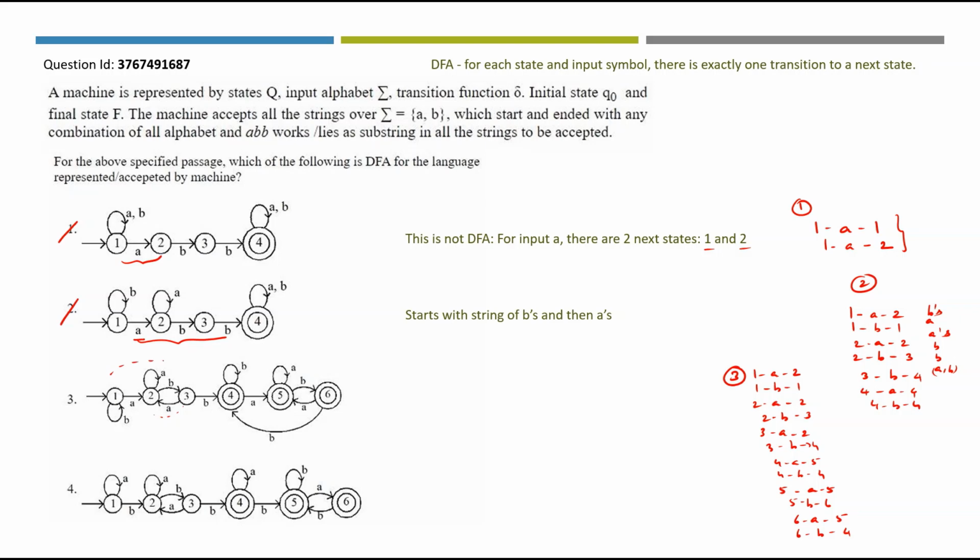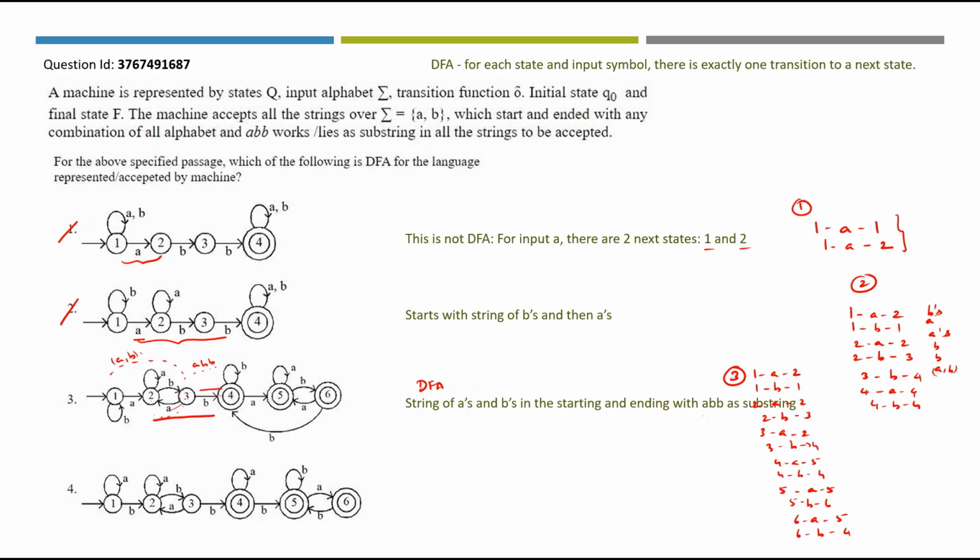This particular part is having a combination of A's and B's together. 3 to 2, 2 to 3, 3 to 4 can give ABB, or 2 to 2, 2 to 3 and 3 to 4 will also give ABB. 4, 5, 6 will be any number of B's and A's together. Strings of A's and B's in the starting and in the ending with ABB as substring. This one is a DFA, as well as it is accepting the strings given in the passage. Let's check the fourth one.